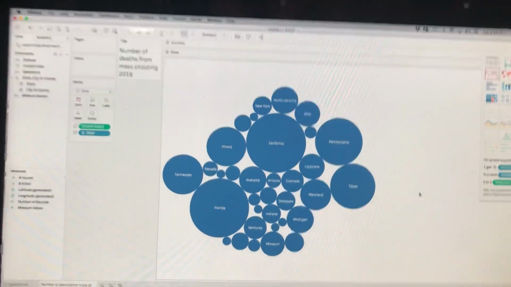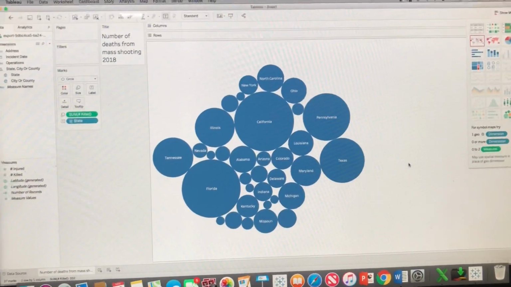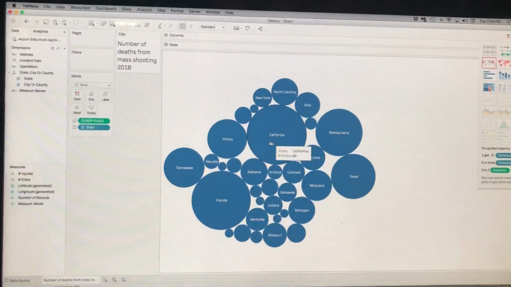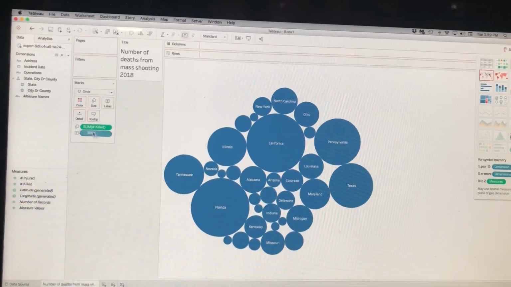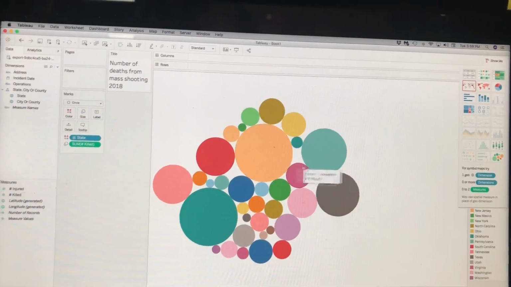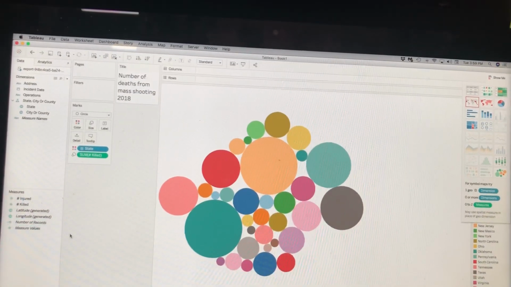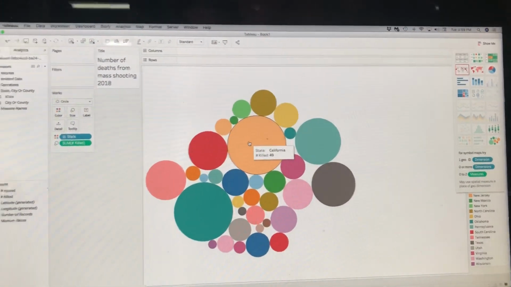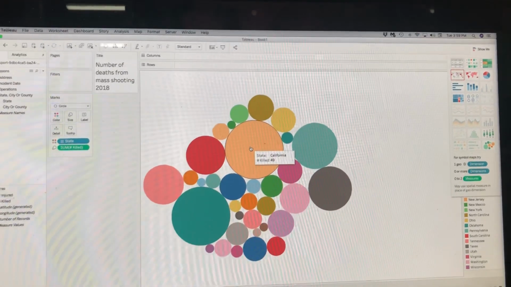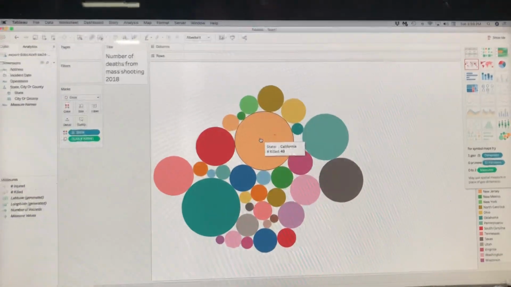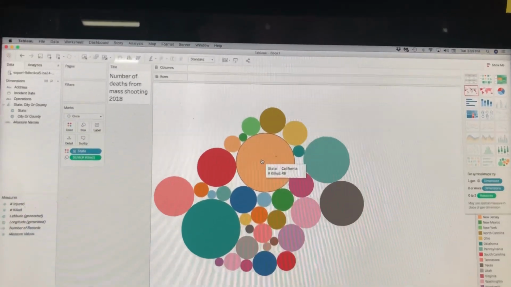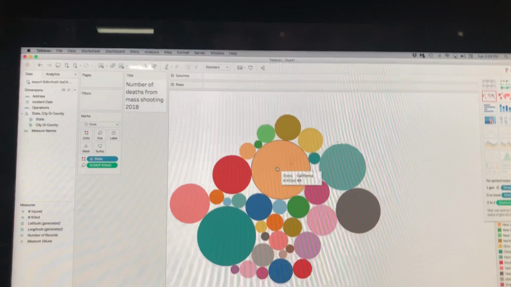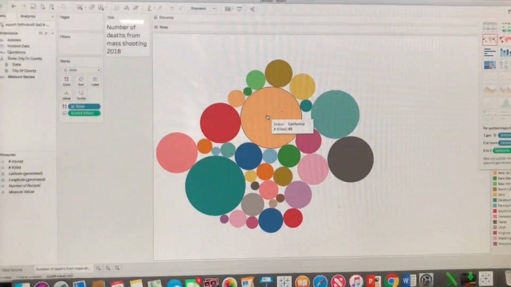Okay, so this is now my visualization. Look, we have a visualization. The only thing, it's totally blue. I want to change that. So in order to change the color, I have to put state in color, and there I have it. Now, but what happened to the numbers? You have to touch it, hover over it to see the information. This is saying that in California state for 2018, there were 49 people killed from a mass shooting.